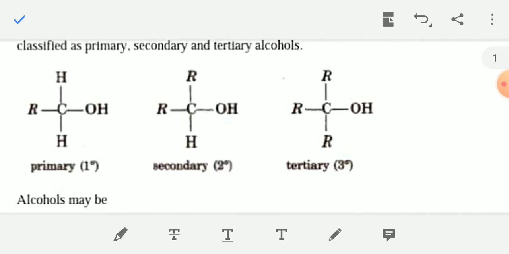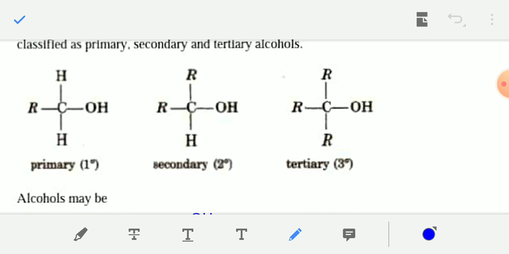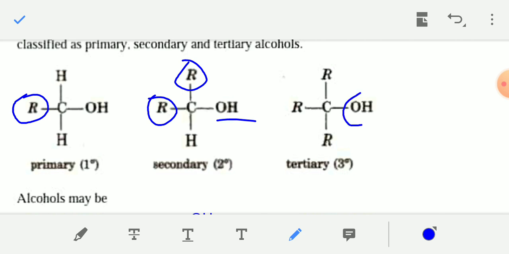If the carbon atom containing the OH group is directly attached to one alkyl group, then it is known as 1-degree alcohol. If the carbon atom containing the OH group is directly attached to two alkyl groups, then it is known as 2-degree or secondary alcohol. If it is directly attached to three alkyl groups, then this is known as tertiary or 3-degree alcohol.